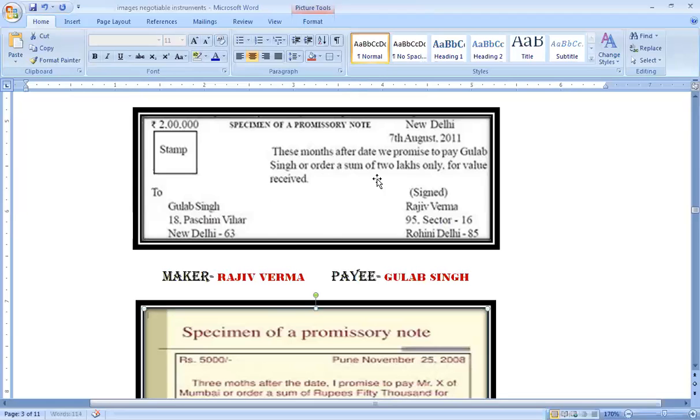Now coming back to the legal provisions regarding promissory note. A promissory note has been defined under section 4. It is an instrument in writing, again containing an unconditional undertaking. Undertaking is a promise. So a bill of exchange was an unconditional order, and this one is an unconditional undertaking. Then again it has to be signed by the maker to pay a certain sum of money only to, or to the order of, a certain person or to the bearer of the instrument. These words are just the same. So in this case, the two parties are maker and payee.